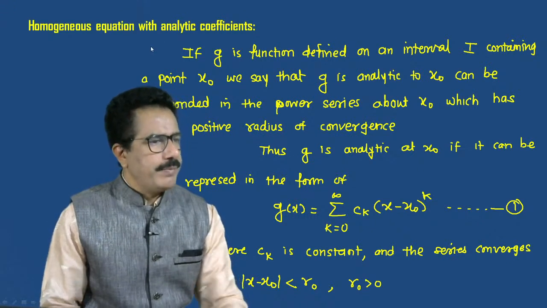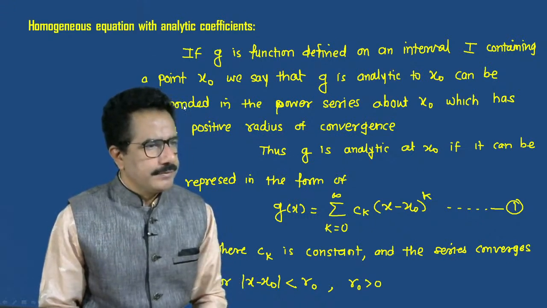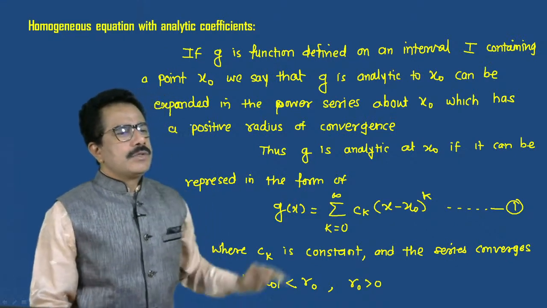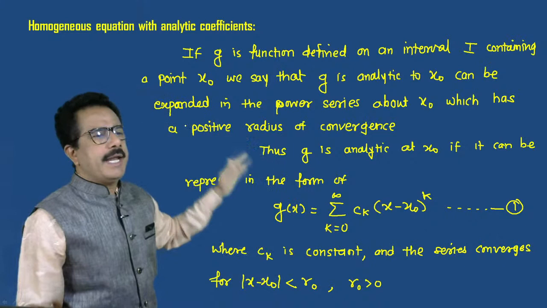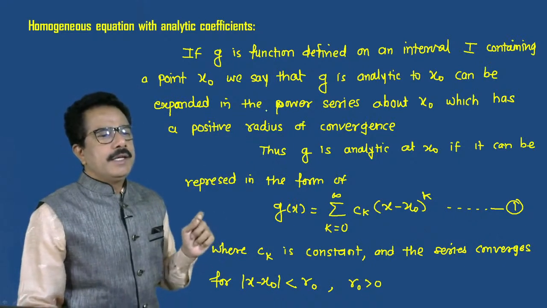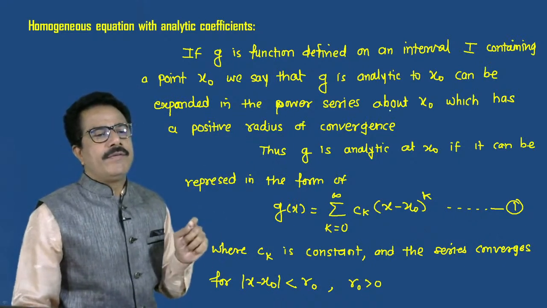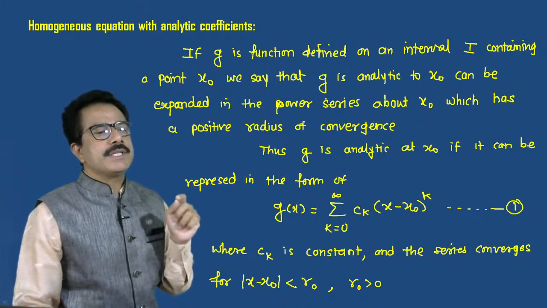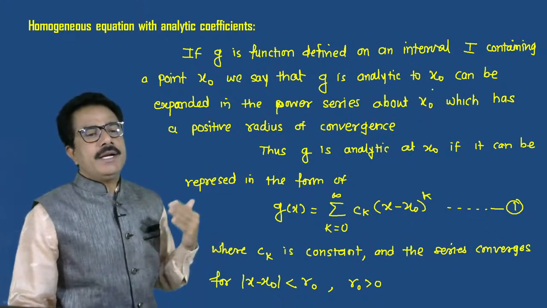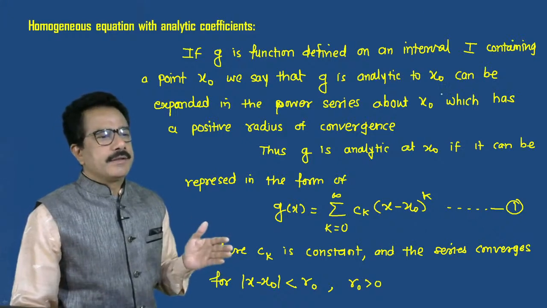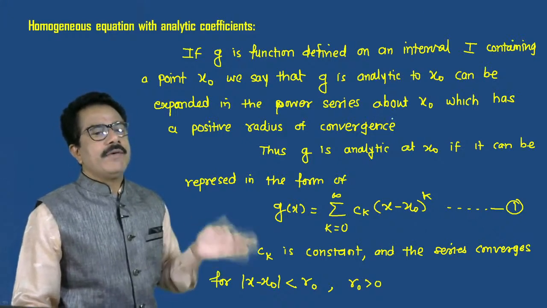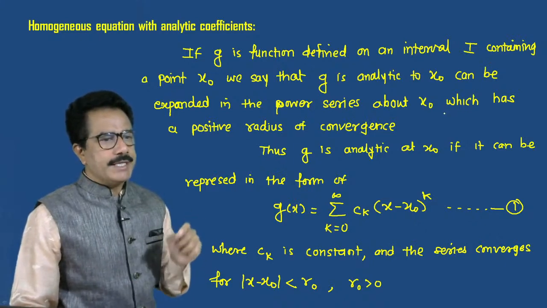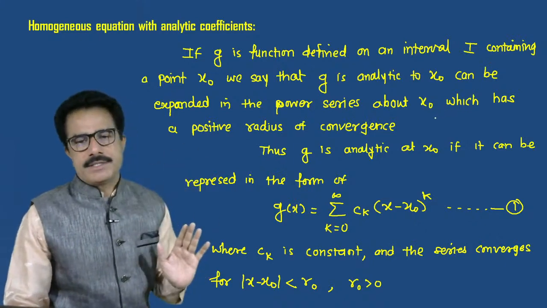See this, expanded. G can be expanded in the power series of x naught, which has a positive radius of convergence.